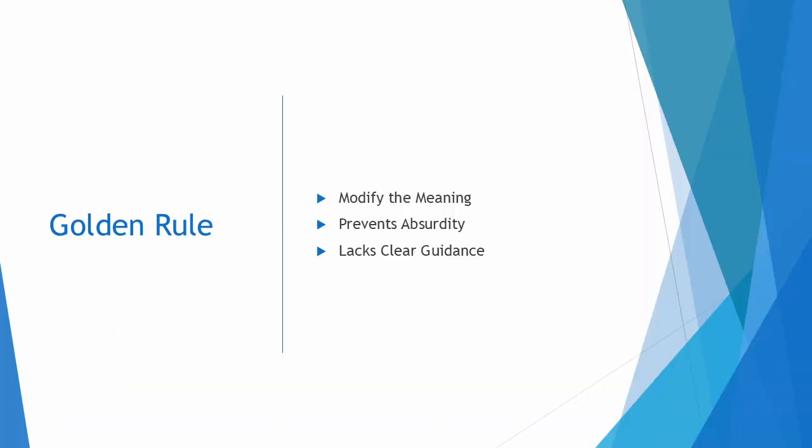The golden rule is the approach where judges modify the literal meaning to avoid absurdity as shown in Adler v. George and re Sigsworth. The advantages of the golden rule are that it prevents absurdity and promotes fairness, however the disadvantages are that it lacks clear guidance and risks judicial creativity.